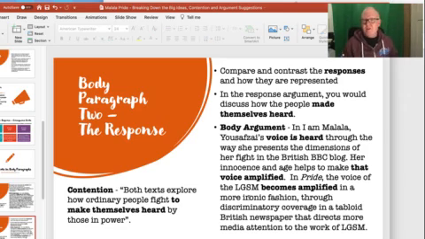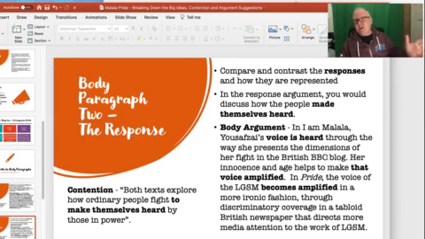Now, the response paragraph is about how these people have responded to the problems or the cause or the fights. Both texts explore how ordinary people fight to make themselves heard. I've decided that making themselves heard is what I want to focus on in my second body paragraph. I want to focus on that part of the contention that I'm arguing. So, comparing responses and how they are represented. In the response paragraph, you discuss how the people made themselves heard. So in this one, I would argue, in I Am Malala, Yousafzai's voice is heard through the way she presents the dimensions of her fight in the British BBC blog. Her innocence and age help to make that voice amplified.